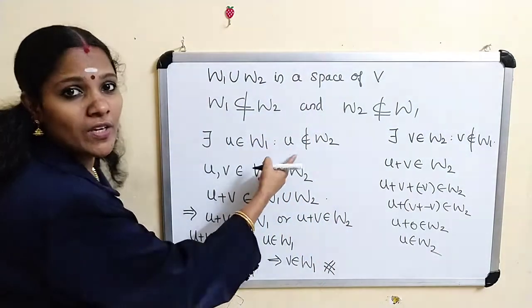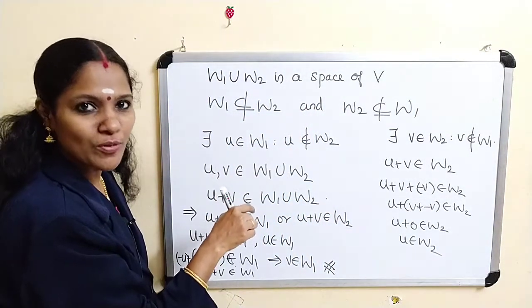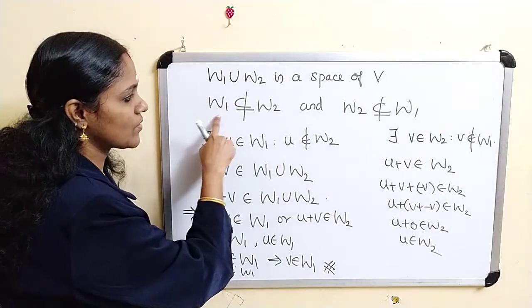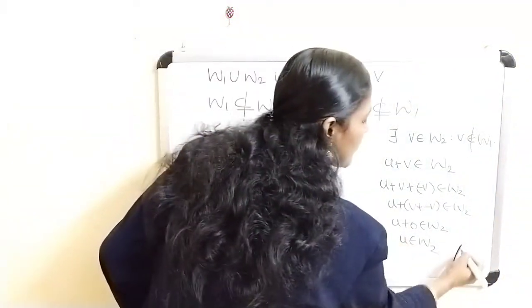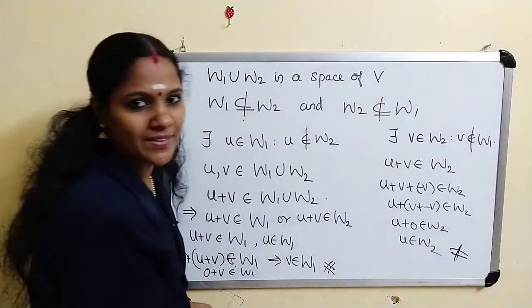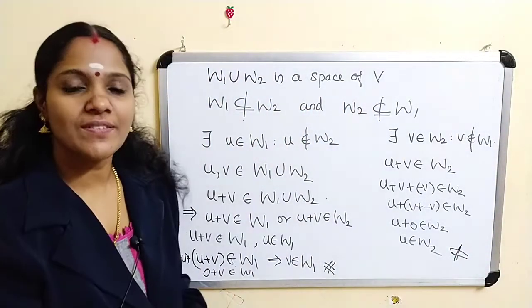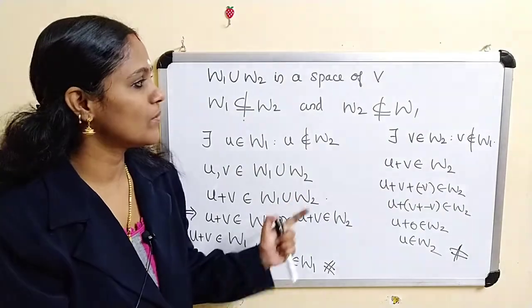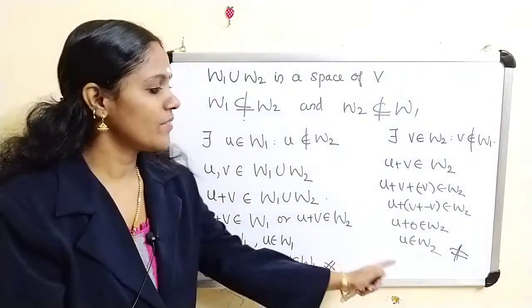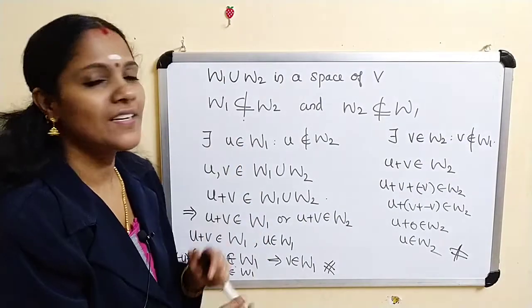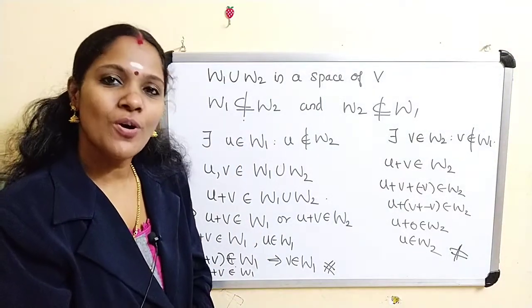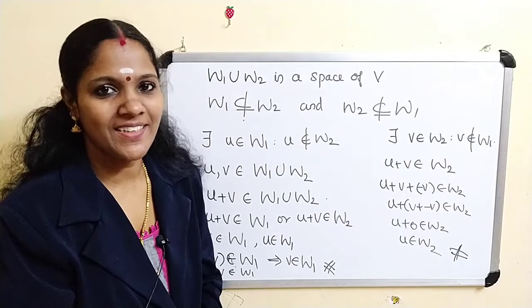But we assumed U does not belong to W2. Therefore, this is again a contradiction. Therefore, if we assume W1 is not contained in W2 and W2 is not contained in W1, we get a contradiction. Therefore, either W1 is contained in W2 or W2 is contained in W1.